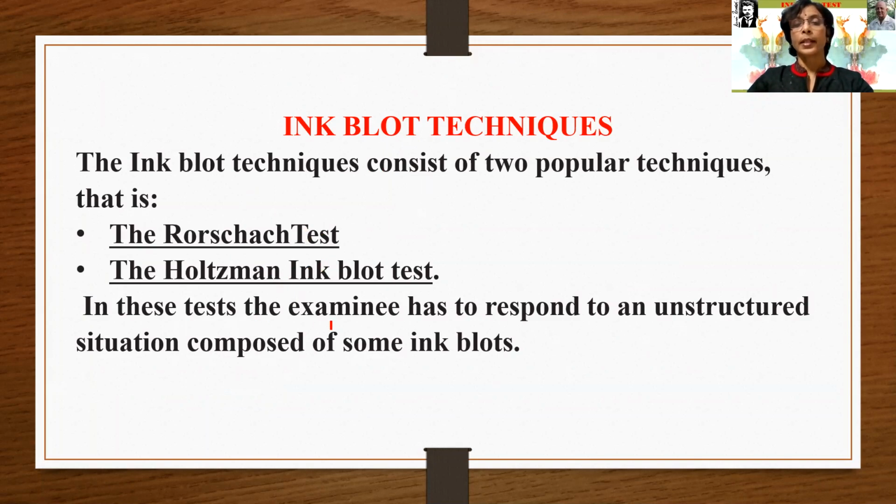In these tests, the examinee has to respond to an unstructured situation composed of some ink blots. I am explaining the points so that not only will you be able to write the answer, but the different aspects of the ink blot techniques will help you get the deep meaning of the test, and you can write the answer in your own words.